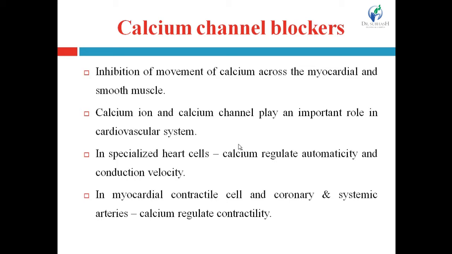So in specialized heart cells, when calcium ion concentration increases, it increases the conduction velocity, that will lead to an increase in heart rate and cardiac output. Whereas in myocardial contractile cells and coronary as well as systemic arteries, when calcium ion concentration increases, it will lead to vasoconstriction, and decreased concentration of calcium ion leads to vasodilation.